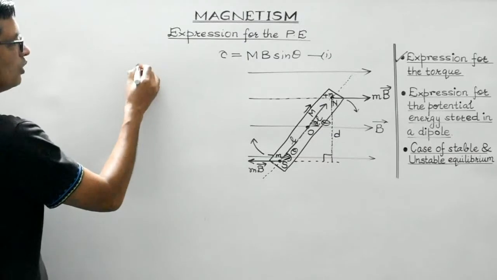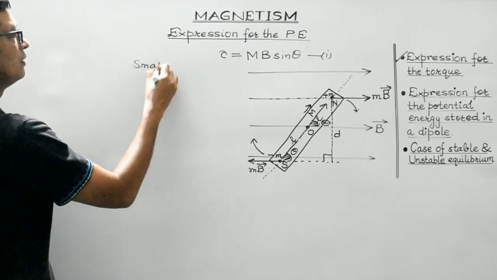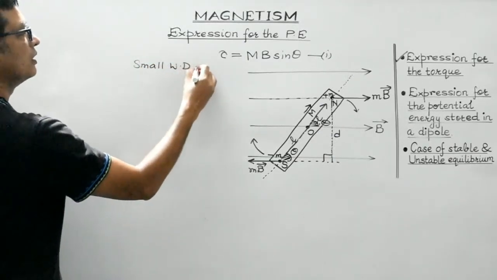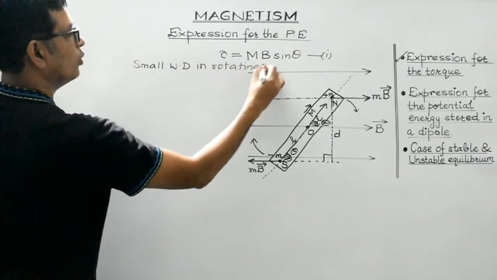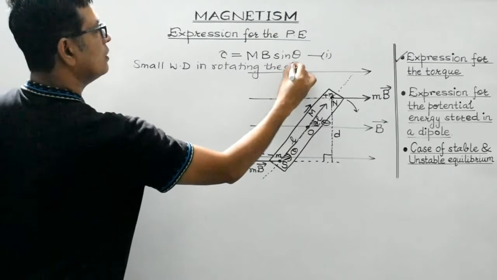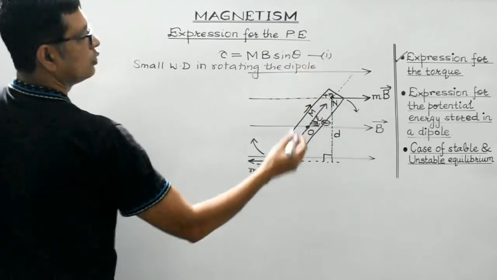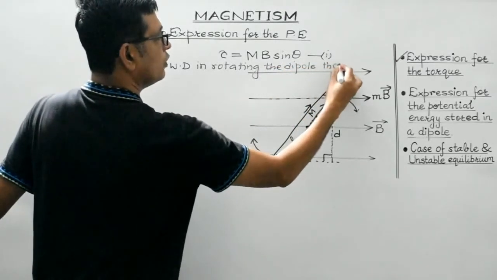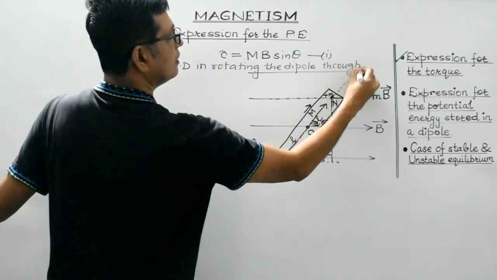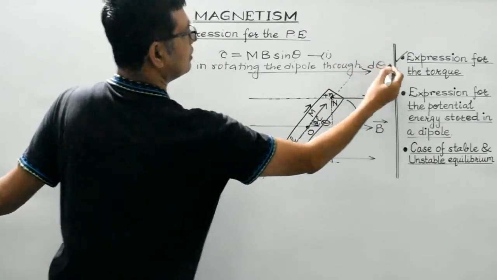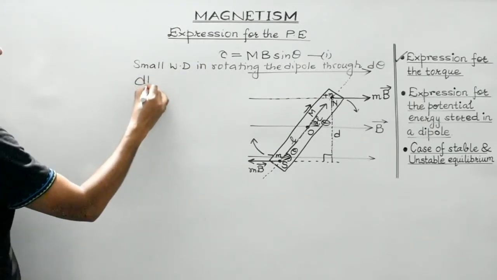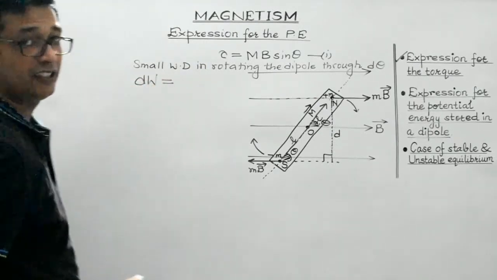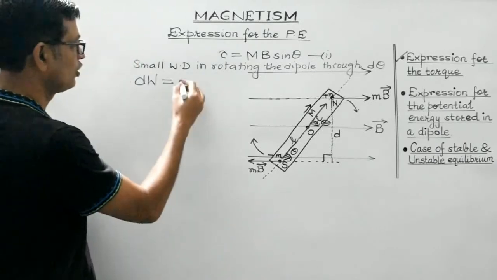So, small work done in rotating the dipole through a small angle d theta against this torque would be given by the small amount of work done, dW, and in rotational motion work done is tau d theta.